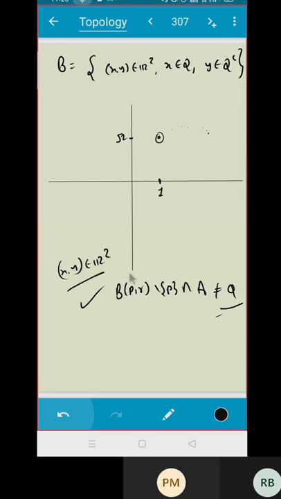So now you have to prove. Prove means what? You have to give me a sequence, correct? You have to give me a sequence whose x coordinate is a set of rational numbers and y coordinate is a set of irrational numbers, but both converge to a real number. Can you give me a sequence? Real number means what? It can be rational, it can be irrational, I don't care.